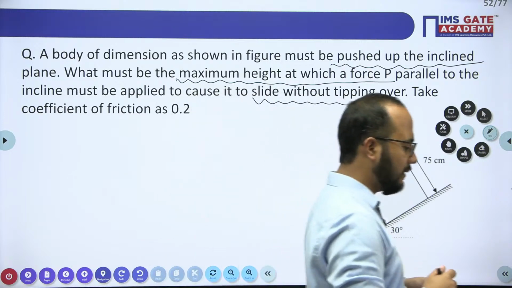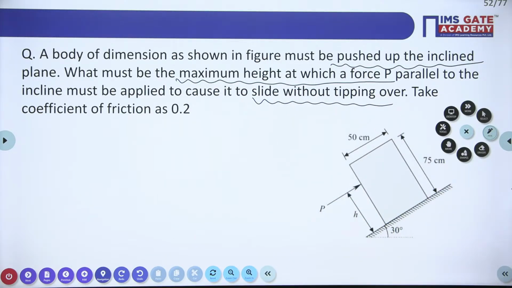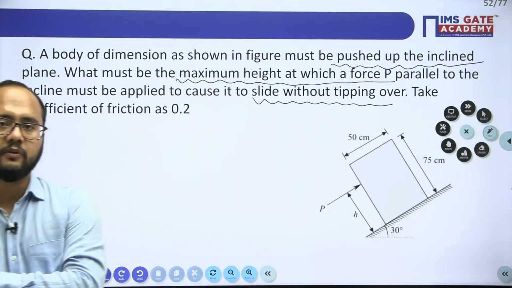Now try to solve this one and tell me the answer. Everyone please try this one and tell me the answer. What will be the answer here?